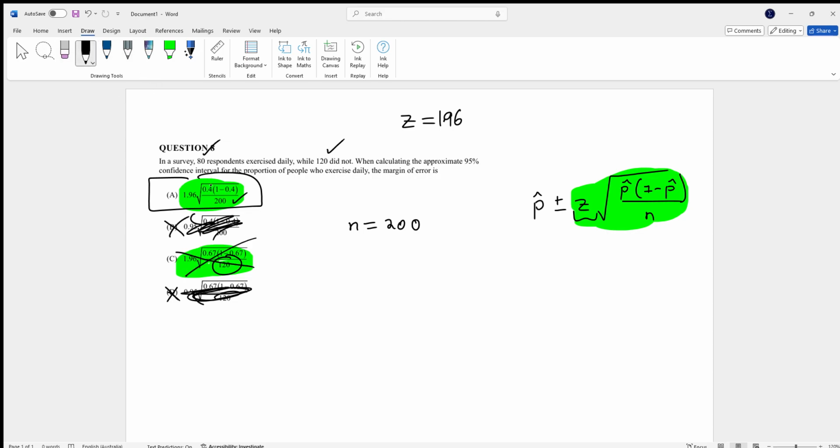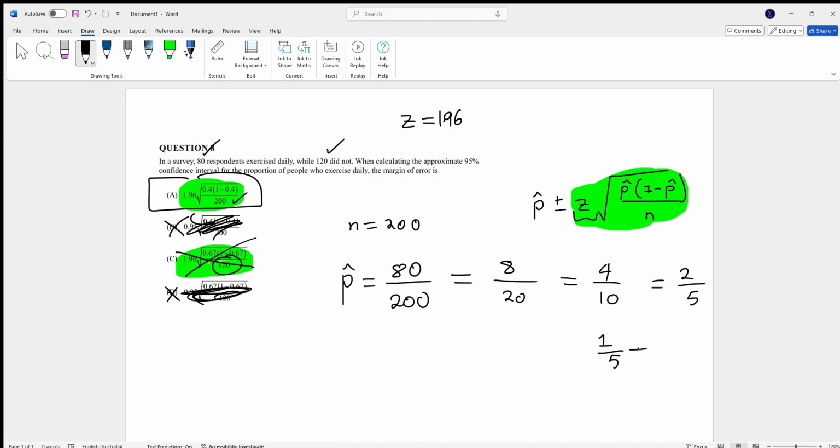Another way you could check is the proportion. The proportion should be 80 over 200, which simplifies to 8 over 20, then 4 over 10, then 2 over 5. Since 1 over 5 is 0.2, 2 over 5 would be 0.4. So it makes sense they've got 0.4 there as well. And that's all it is to a question like this. If you got this one wrong, you need to study confidence intervals a bit more.